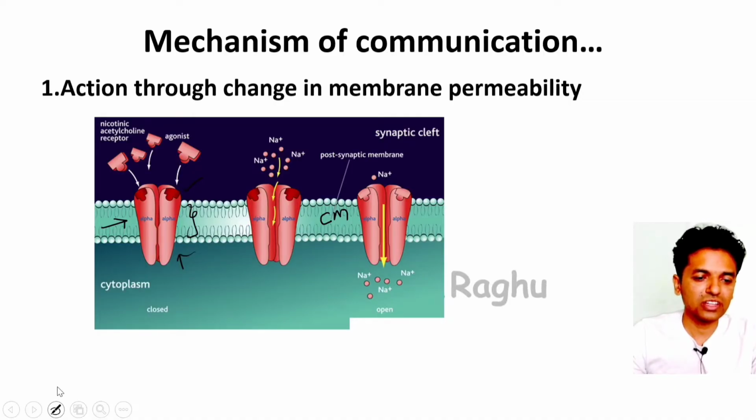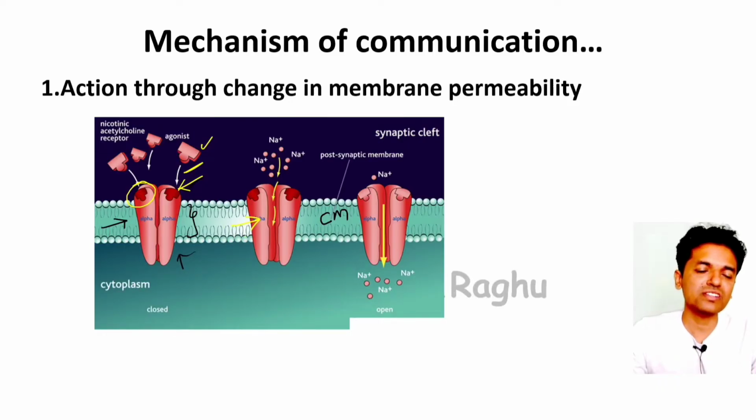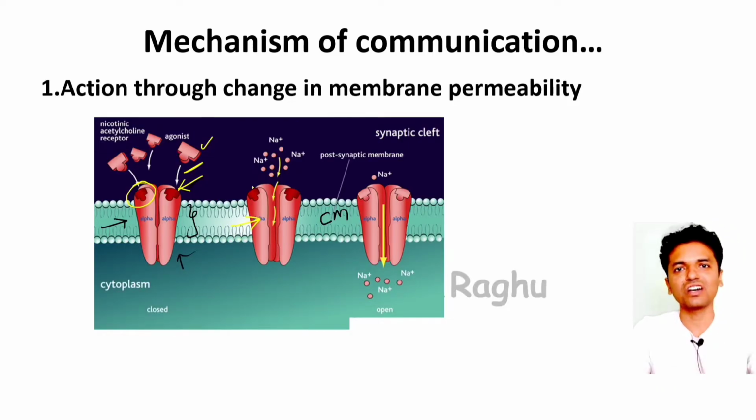The extracellular part of these receptors has the binding site for the ligand. Here the ligand is nothing but a chemical messenger. These ion channels are initially in a closed state. Once the ligand binds to the extracellular portion of these receptors, what is going to happen here? What we are seeing here is that these ion channels are opening up.